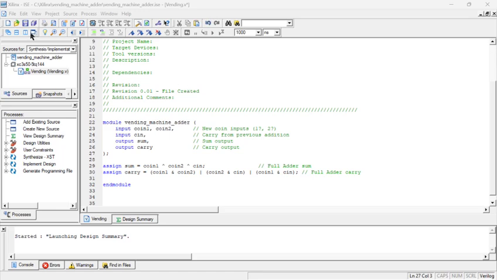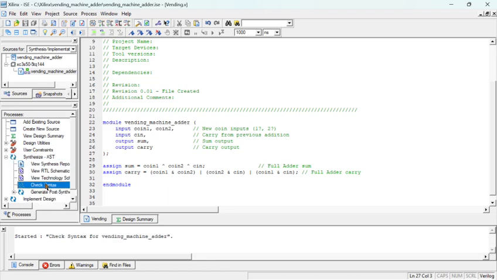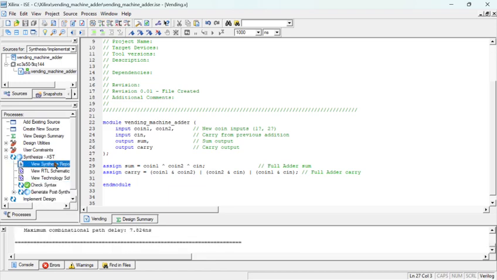Now save this code. After saving, check syntax. So here you can check syntax. So my code is okay now.